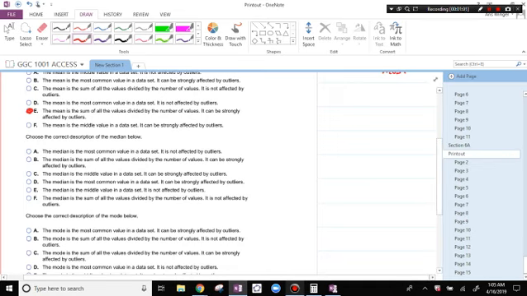Choose the correct description of the median. The median is like the middle number. The median is the middle value in a data set. It is not affected by outliers. So after you write them in order, the median is the number in the middle.